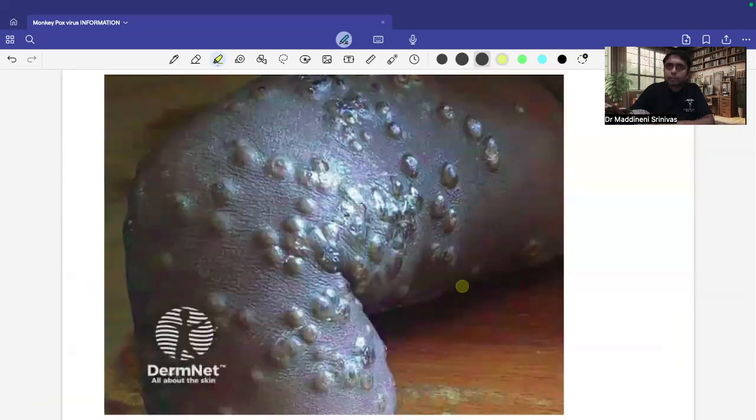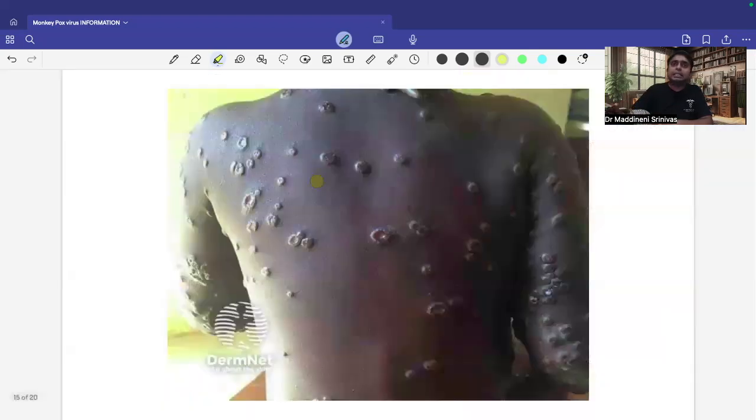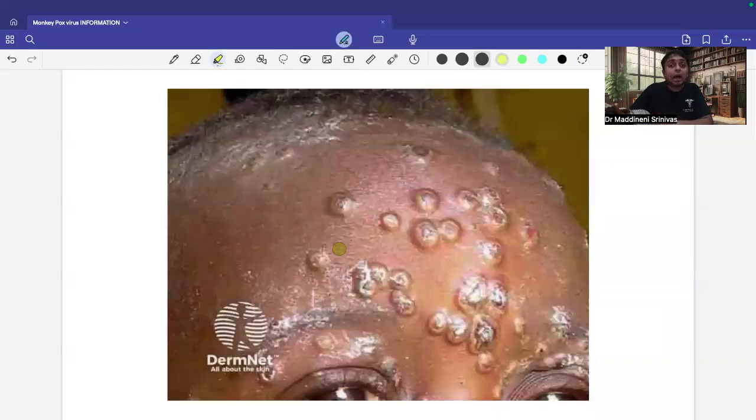And these are some of the other pictures where you are able to see various types of lesions, but predominantly what we are able to see are vesicular lesions. And this is another picture where vesicular lesions are present. And if you observe, there is central depression in these lesions. This is particularly called central umbilication.